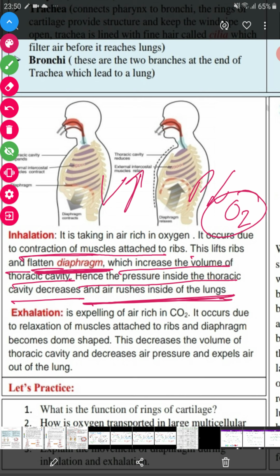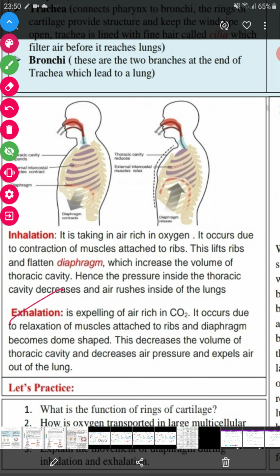In the process of exhalation, air rich in CO2 is expelled out. It occurs due to the relaxation of the muscles attached to the ribs and the diaphragm. The external intercostal muscles relax, the ribs move downwards, and the diaphragm returns to its relaxed, dome-shaped position, which decreases the volume of the chest cavity and increases the pressure inside it, expelling air from the lungs.